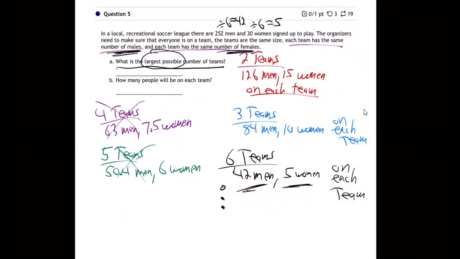Well, do you see that this is a GCD question? They're basically asking us for the GCD or the GCF, whatever you want to call it. They're asking us for the greatest number that divides evenly, right? Because that's what we're doing. We keep trying to divide the number of men, 252, and the number of women, 30, by the same number. We tried dividing them both by 2, 3, 4, 5, now 6. And we want to know what's the biggest number that will go into both of those.